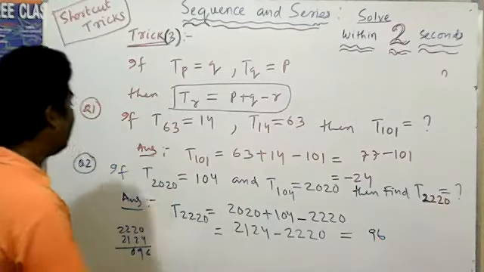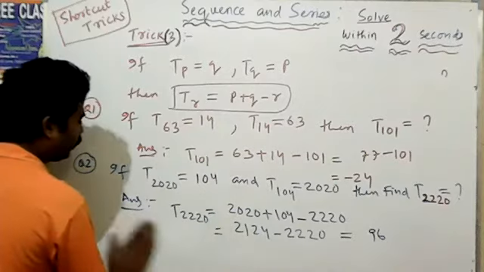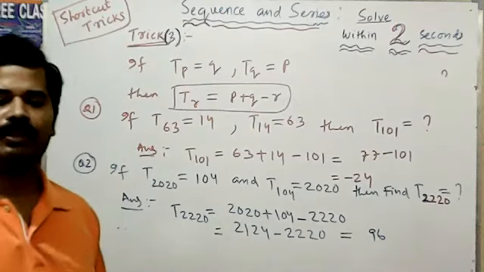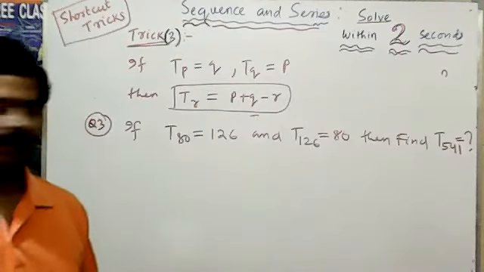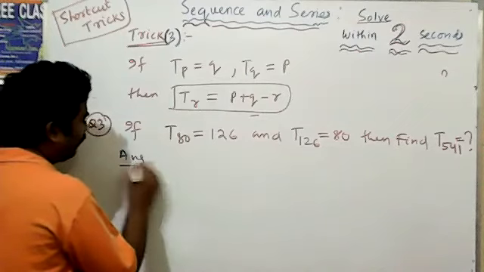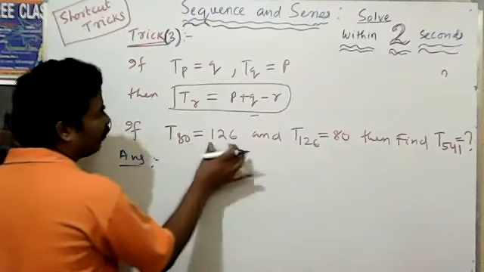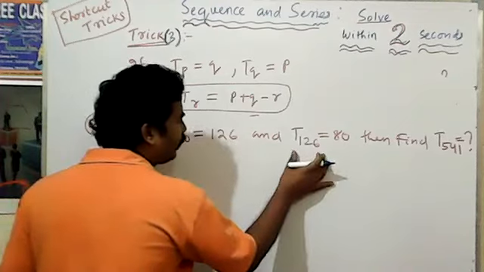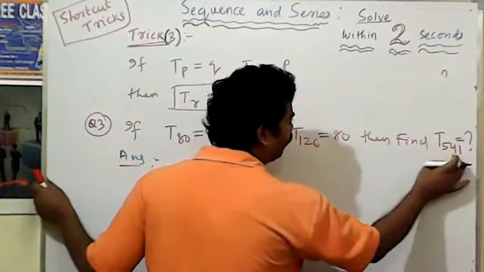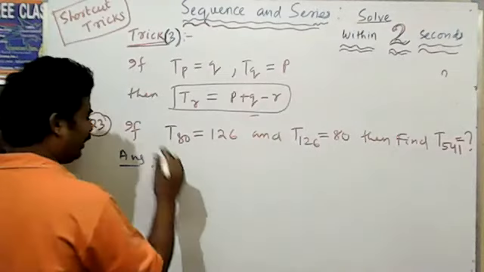That means you have to use this trick. Another question you can do with this trick: T80 is equal to 126, T126 is equal to 80, then find T541.